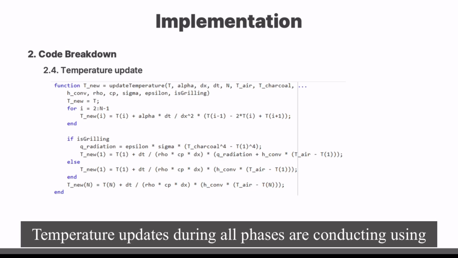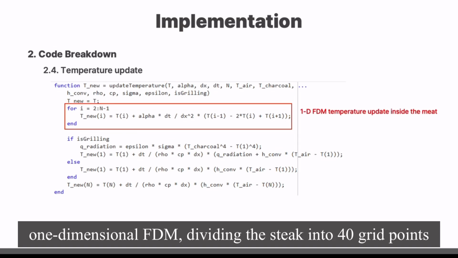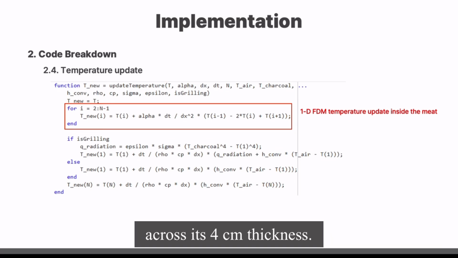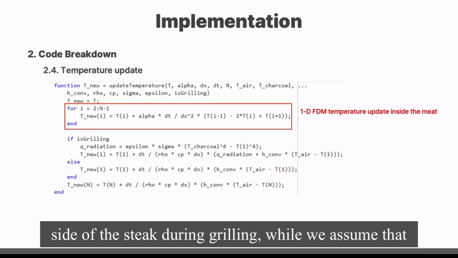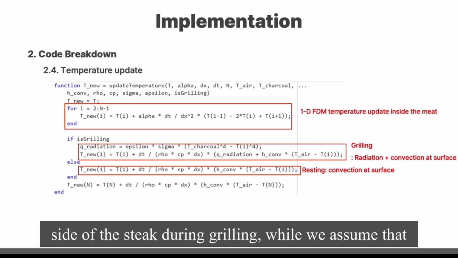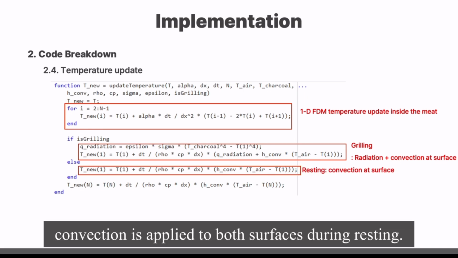Temperature updates during all phases are conducted using one-dimensional FDM, dividing the steak into 40 grid points across its 4 cm thickness. Radiation and convection heat transfers are applied to each side of the steak during grilling, while we assume that convection is applied to both surfaces during resting.